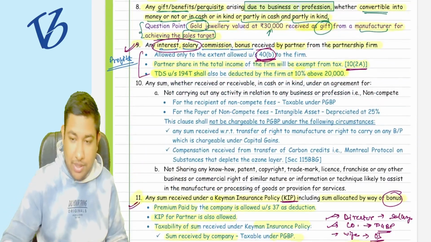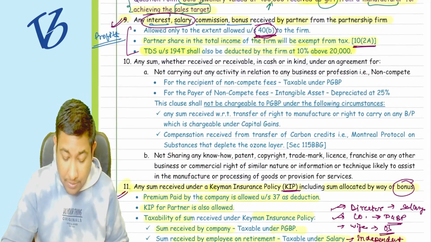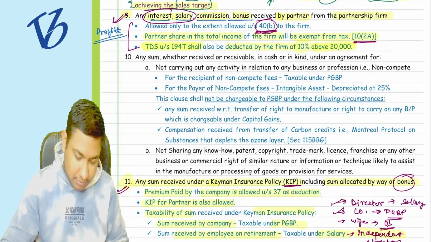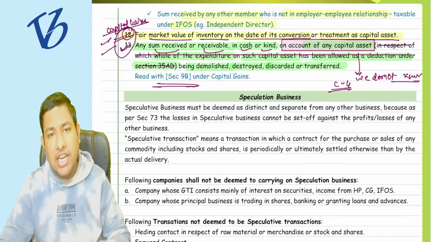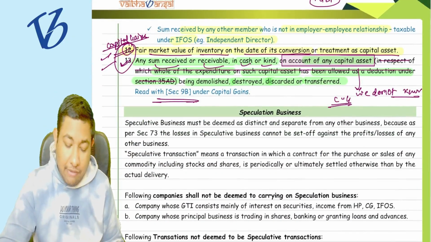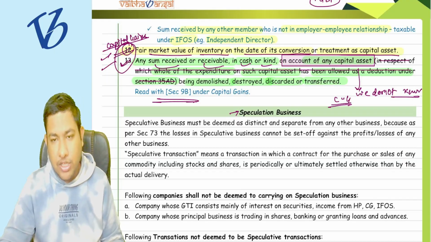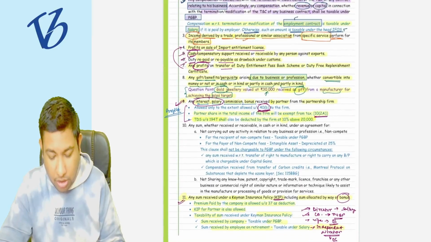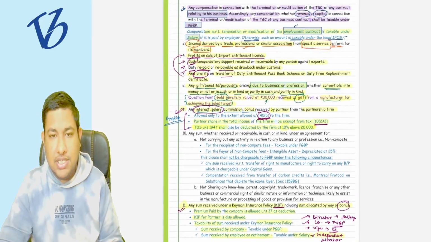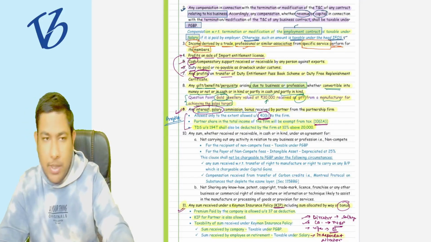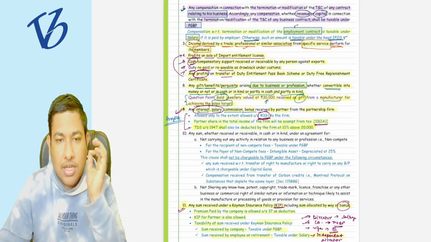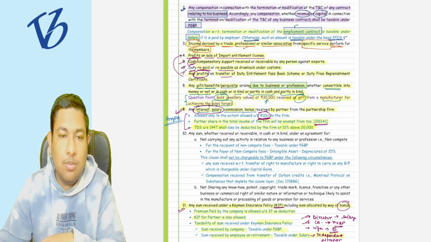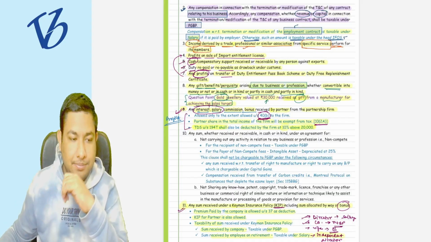Now coming to point number 10. After explaining point number 10, we are going to give you the break, because section 28 is going to be over then. Afterwards we are going to move forward to the speculation business. But if you want, you can take a 1 minute break, not more than that. Just read all these things till now, and after 1 minute we can meet. So take a break of 1 minute, take a sip of water, and then come and we'll understand point number 10 in detail.